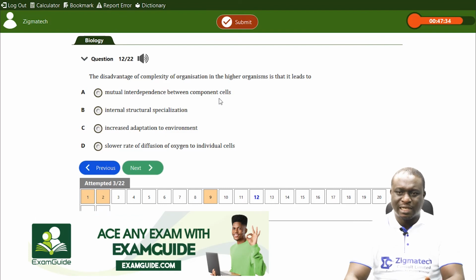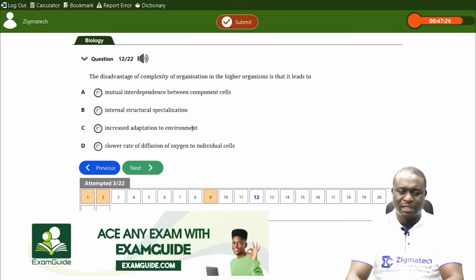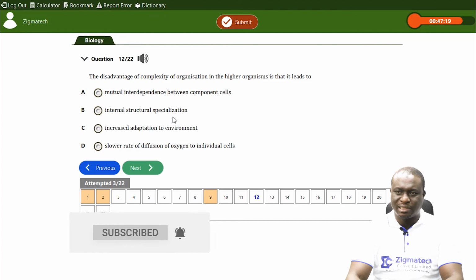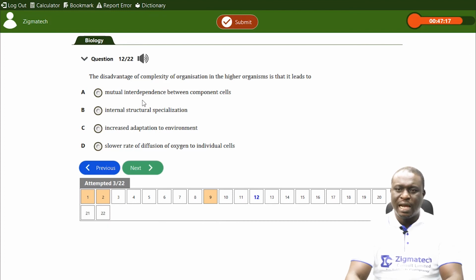The correct answer here is slower rate of diffusion. It is a strong disadvantage. It can't be adaptation to the environment. We said that is an advantage. It can also be internal structural specialization. It's one of the advantages of complexities in higher organisms. And also mutual interdependence between component cells is also an advantage of complexities in higher organisms. So the correct answer here is D.